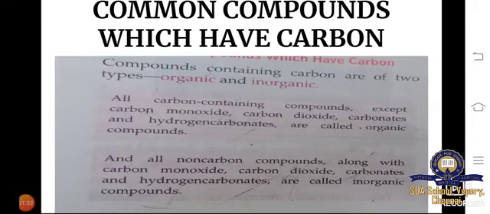Non-carbon compounds along with carbon monoxide, carbon dioxide, carbonates and hydrogen carbonates are called inorganic compounds. So these two are different types of compounds. Organic compounds do not have carbonates, hydrogen carbonates, dioxides, and monoxides, but in inorganic compounds these are the main compounds.